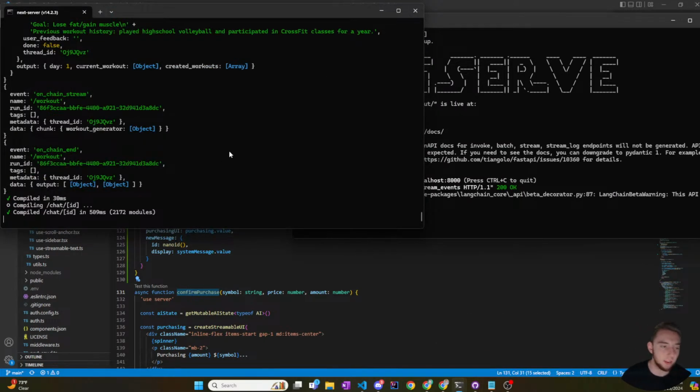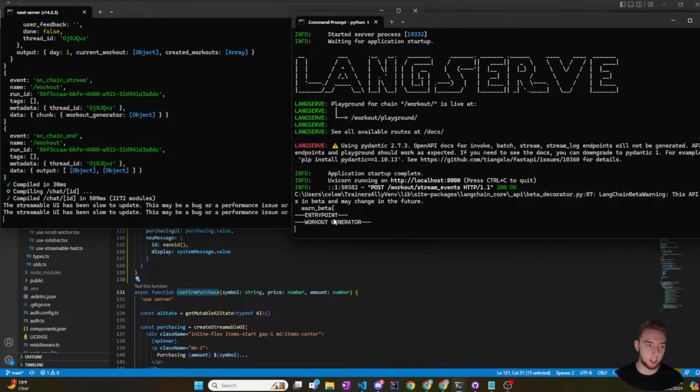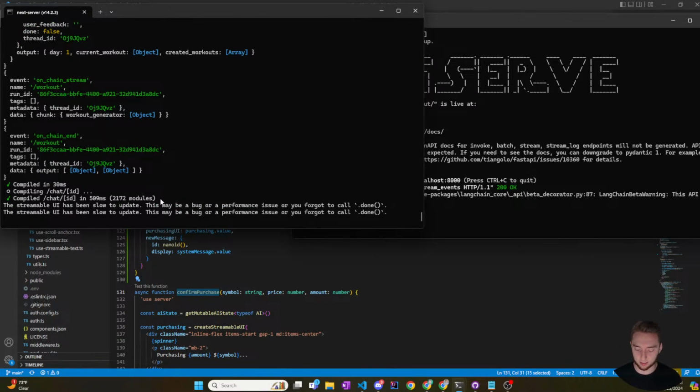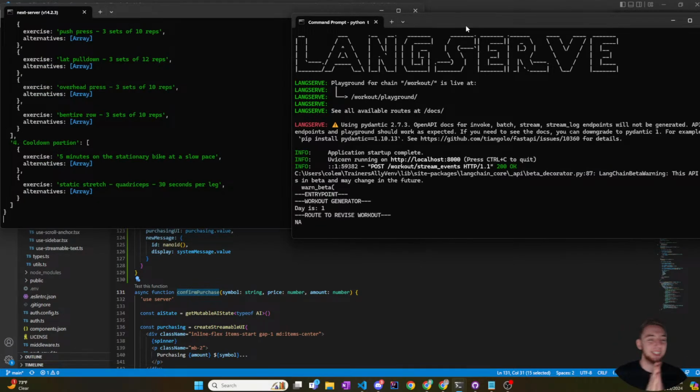There we go. All right, so now nothing is being printed yet because I'm not just printing every event anymore. I commented that out. Instead, I'm only going to print once I actually hit the chain end with the current workout, so I have to wait for this to generate. This is fine. It's just saying it's slow, but I expect it to be. It's not a problem. And it actually, oh, here we go. Let's go.